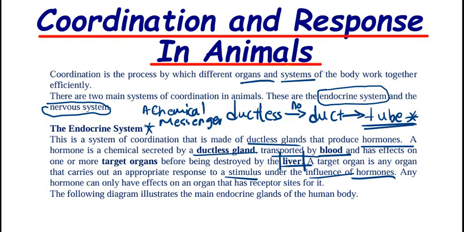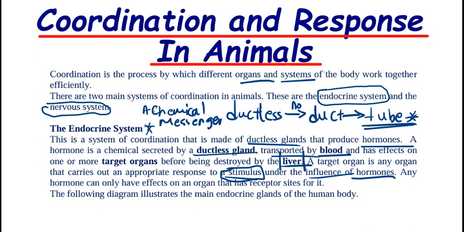A stimulus is simply any change in the environment that causes an organism to respond to it. So any change in the environment that causes an organism to respond to it, that is what we call a stimulus. Now, one thing which you also have to understand is that any hormone can only have effects on an organ that has receptor sites for it.